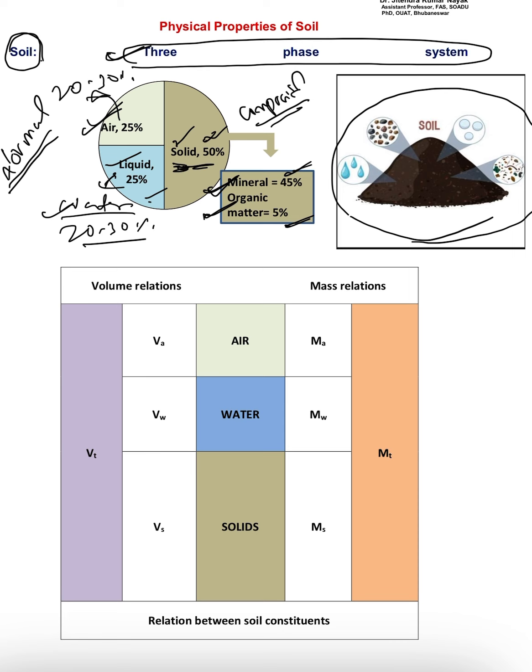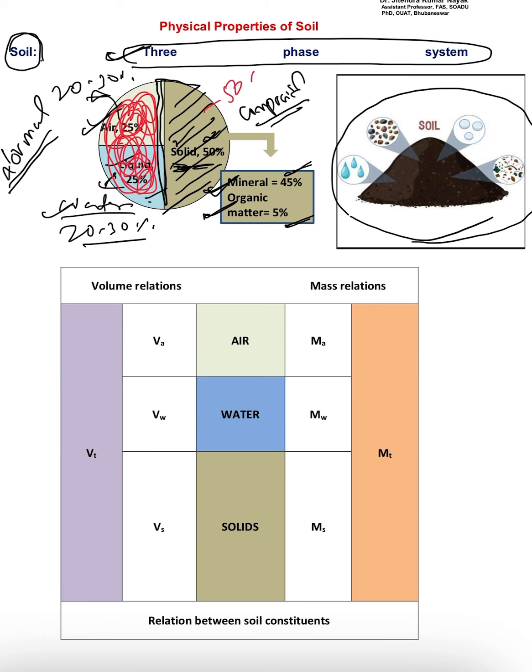Solid contributes about 50% on an average, liquid or water contributes about 25%, and air contributes 25%. This 50% portion is the solid portion, the clay minerals and organic matter, and the rest is the pore space.